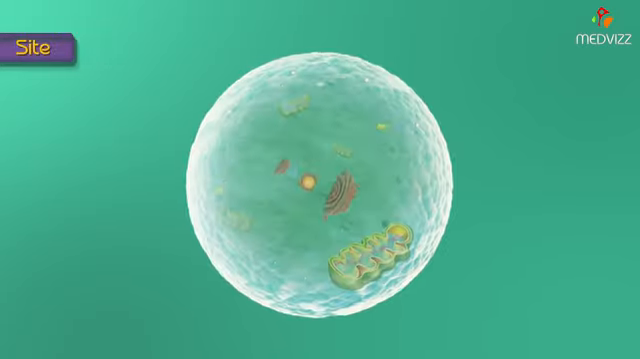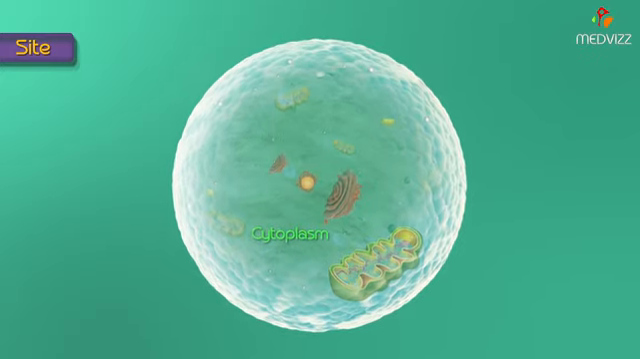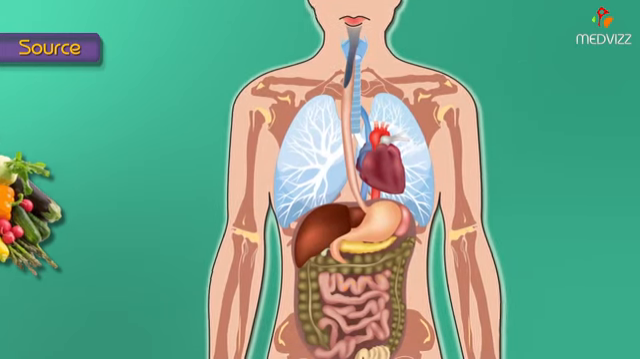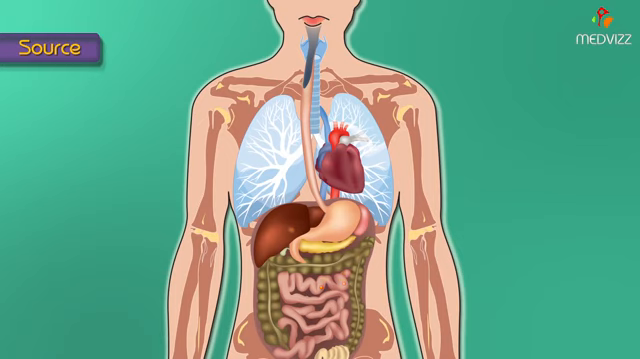The site of glycolysis is the cytoplasm of almost all the cells of the body, and the source of the glucose is mainly the diet. After its absorption from the intestine, glucose enters the liver through the portal venous system. The liver distributes the glucose to all other organs, that is, the cells of the body.